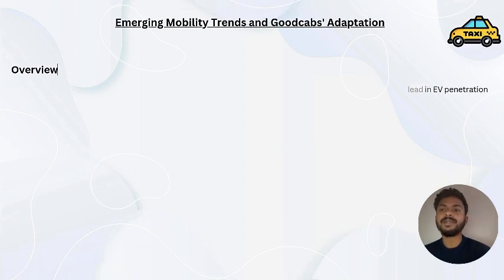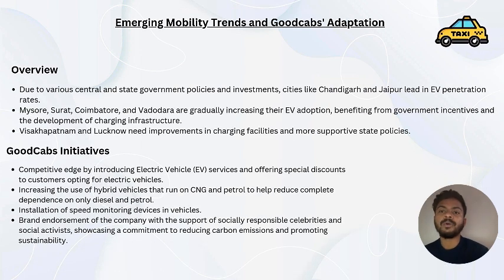Now let's understand the emerging mobility trend and GoodCabs adoption. The overview is that, due to various central and state government policies and investment, cities like Chandigarh and Jaipur lead in EV penetration rates. Mysore, Surat, Coimbatore and Vadodara are gradually increasing their EV adoption, benefiting from government incentives and the development of charging infrastructure. Visakhapatnam and Lucknow need to improve their charging facilities and need more supportive state policies.